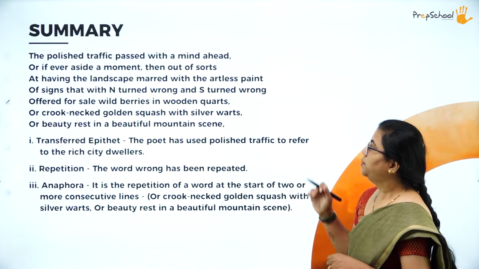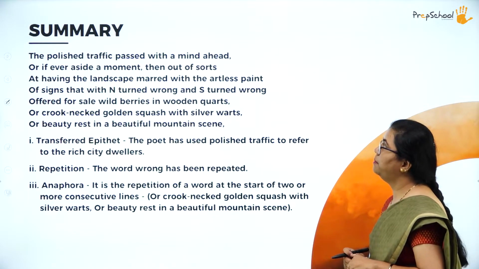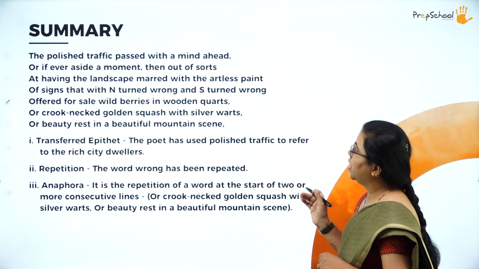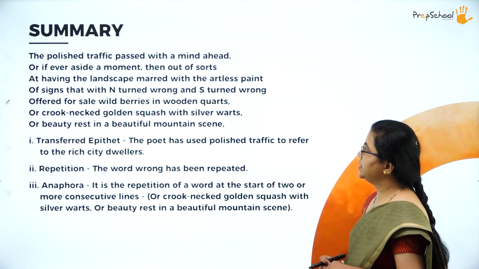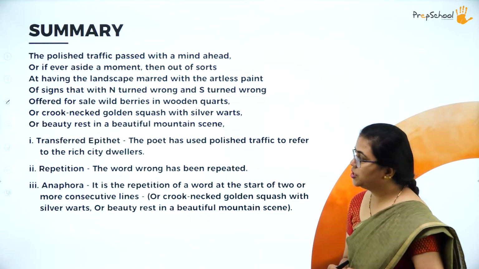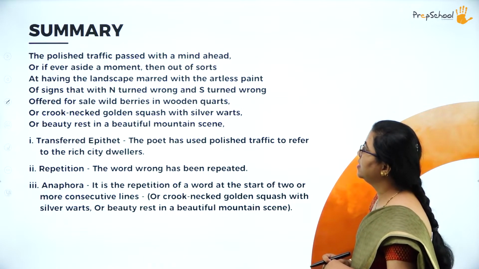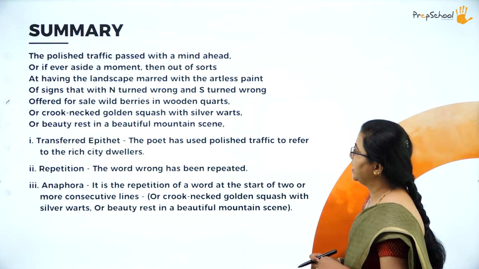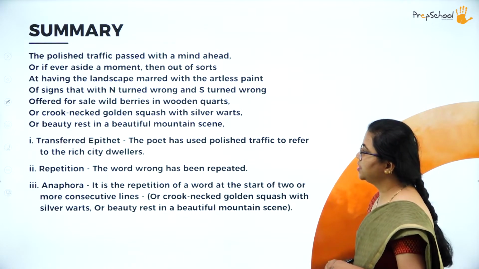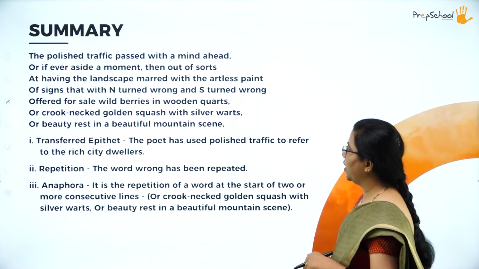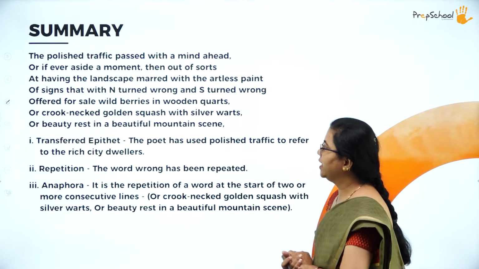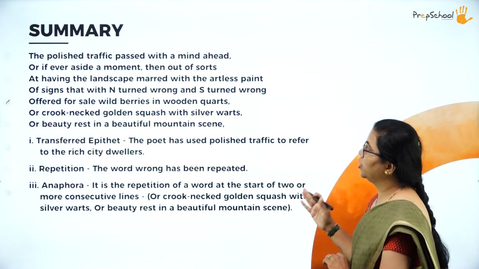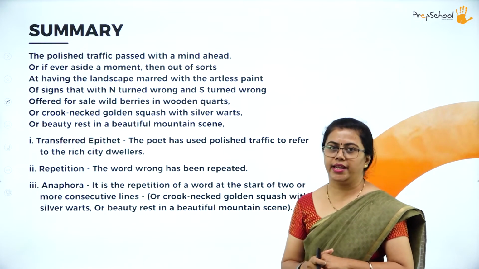The polished traffic passed with a mind ahead, or if ever aside a moment, then out of sorts, at having the landscape marred with the artless paint of signs that with N turned wrong and S turned wrong offered for sale wild berries in wooden quarts, or crook-necked golden squash with silver warts, or beauty rest in a beautiful mountain scene. So here, the poet is talking about what all is sold there in that shed.